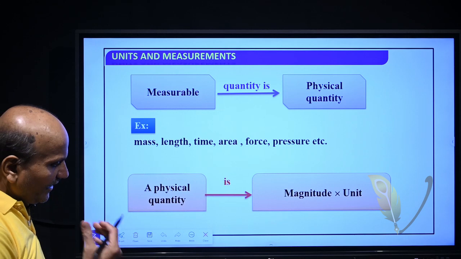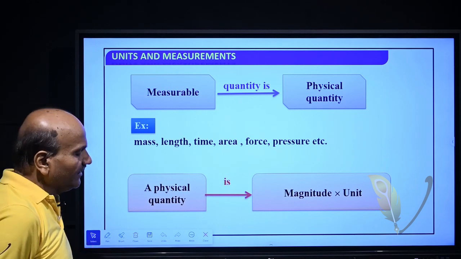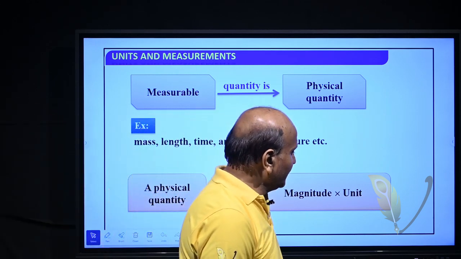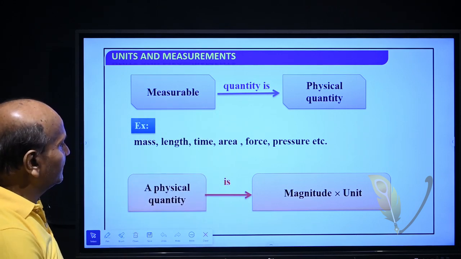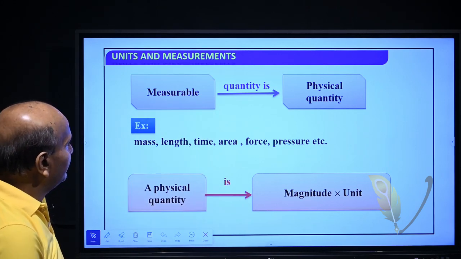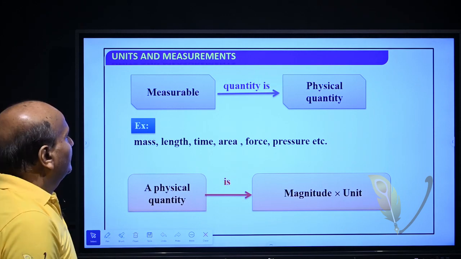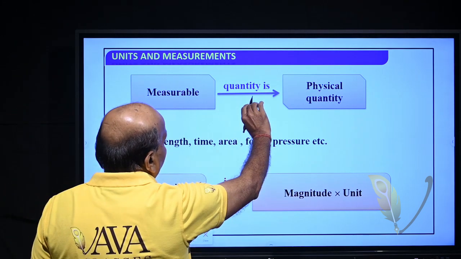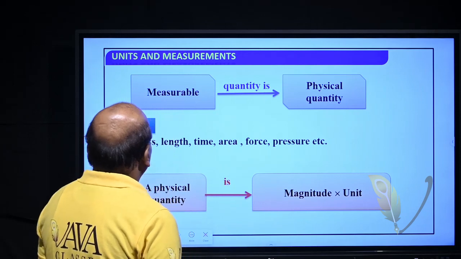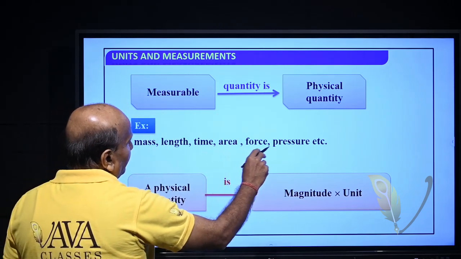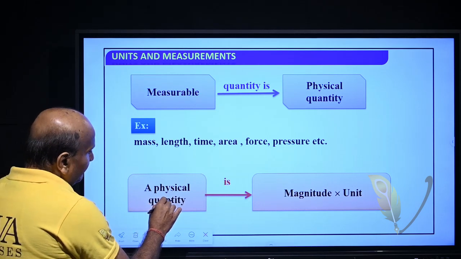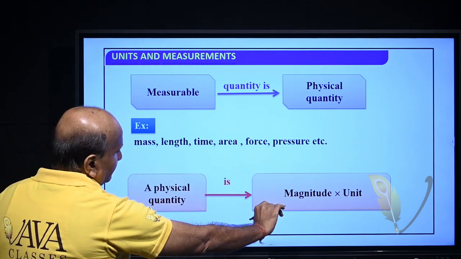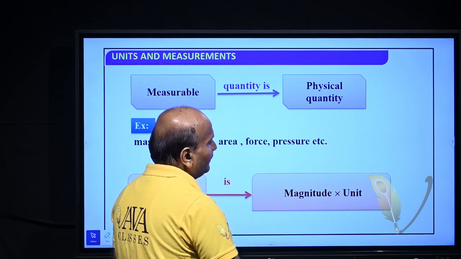So, to measure every physical quantity, it should be compared with a standard. That standard is called unit. That is measurable quantity is physical quantity. That is mass, length, time, area, force, these are the measurable quantity. So, a physical quantity can be measured in terms of its magnitude and unit.